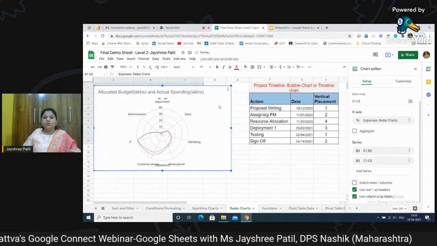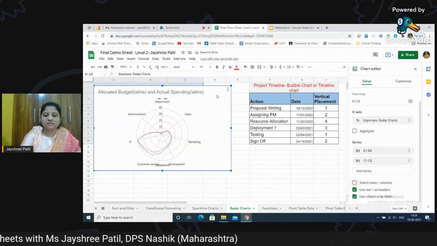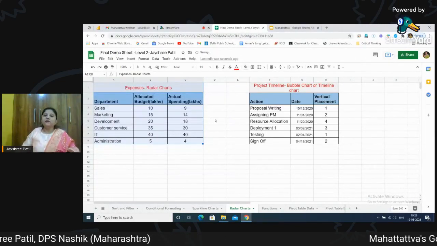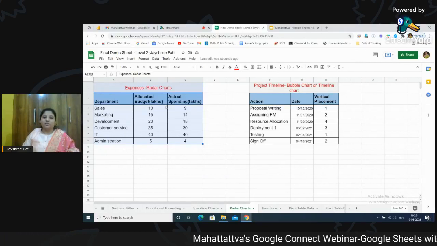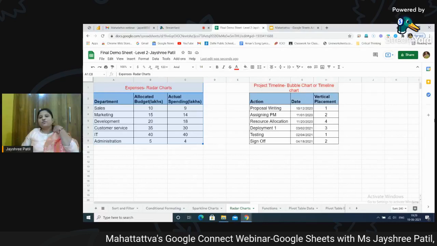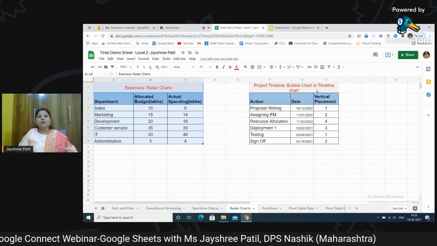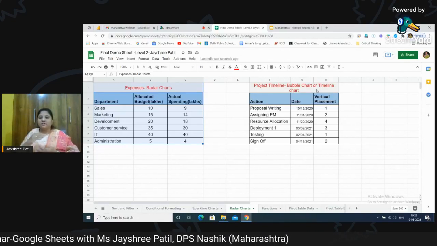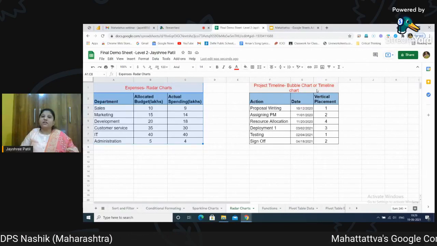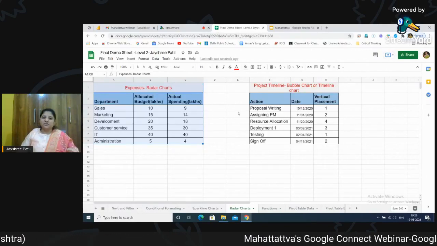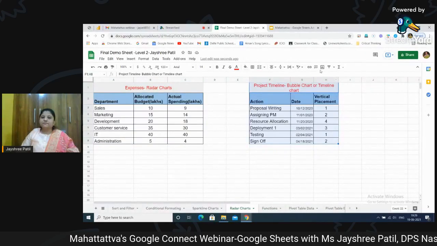Now, if you want to remove this, you don't want it, you can just click over here and delete it. Okay, so this is all about radar chart, which is again a very important part of level 2 examination. Next type of chart, as you can see here, it is a bubble chart or timeline chart. Now, whenever we have some things lined up and we are going to create a timeline, timeline charts really are very important and give us a visual representation. Let's see how to do that. Again, select the data, go to chart.